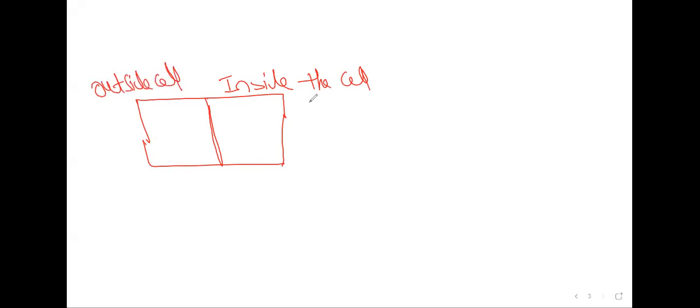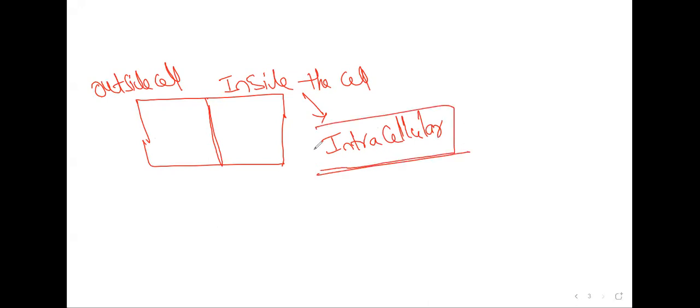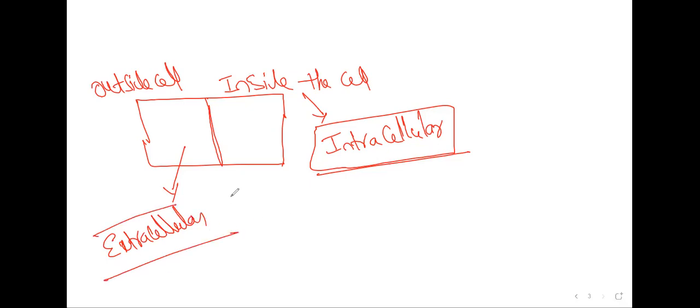The water in the cell is known as intracellular. The water outside the cell is known as extracellular. Is this clear? Water outside the cell is called extracellular, water inside the cell is called intracellular.